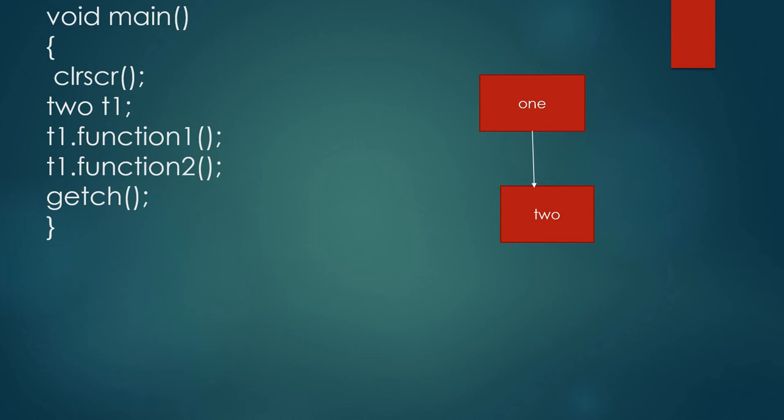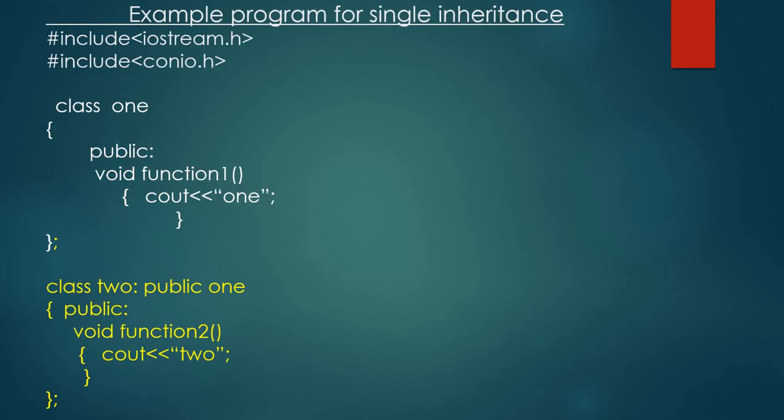Then how to represent this using a C++ program? First, hash include iostream.h, hash include conio.h. First we need to write the class 1, that is, the base class. In the base class, one function is there, function 1. Here this member function we are writing inside the class, so we are not using any scope resolution operator for defining this function. We are defining it inside the class itself.